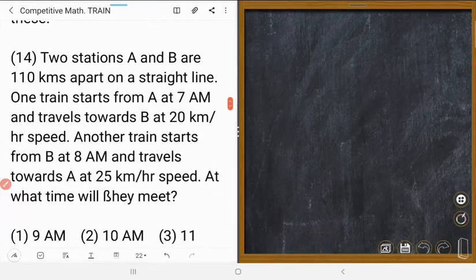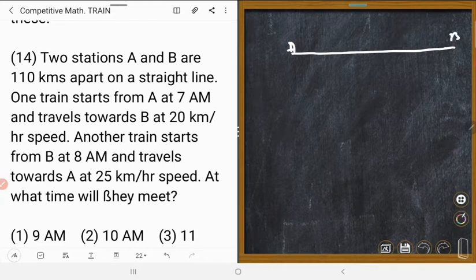Next, 2 trains A and B are 110 kilometers apart on a straight line. Here is train A, here is train B. It is 110 kilometers long. Could you understand?